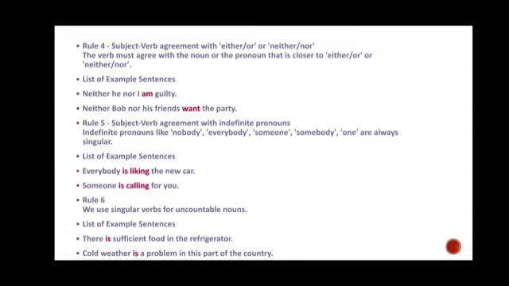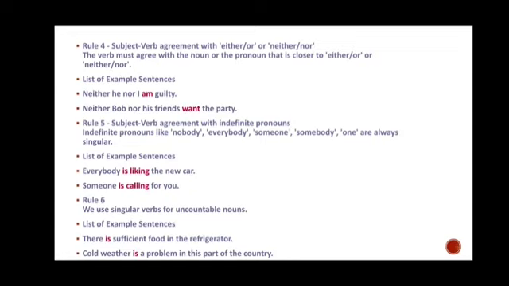List of example sentences. Neither he nor I am guilty means here you will use the verb according to the second subject. Here, I. With I we cannot use is. We will use am in the singular number.